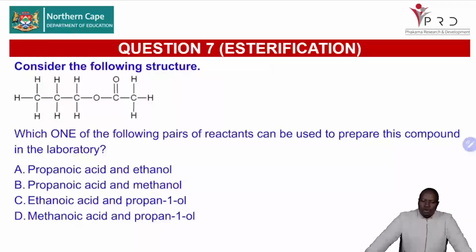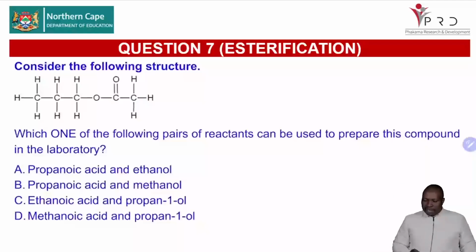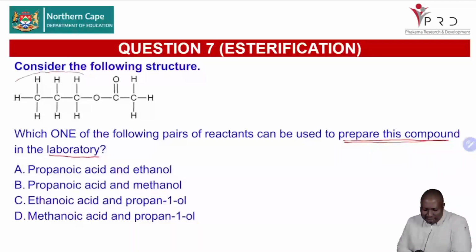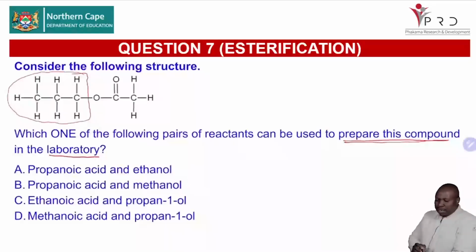Now, consider the following structure. Which one of the following pairs of reactants can be used to prepare this compound in the laboratory? Very important. So you go to check how many carbons we have on this side of the oxygen. You can see that we have 1, 2, 3. And this part of the structure that doesn't have a C double bond O is from the alcohol. So you see we have an alcohol with three carbons.